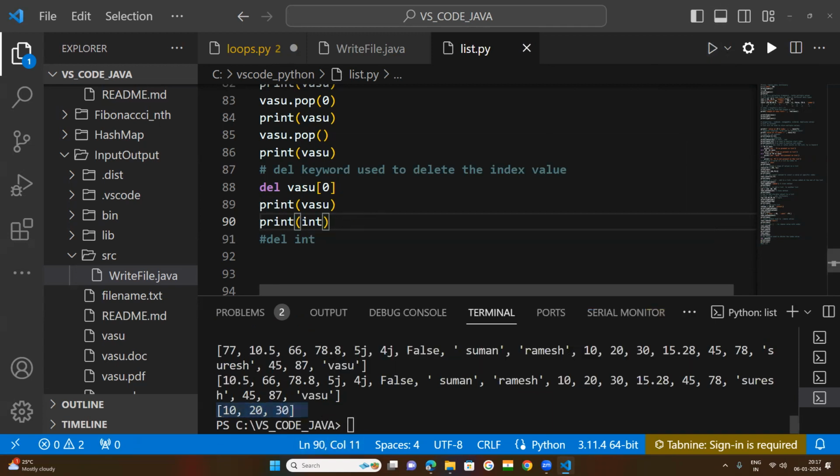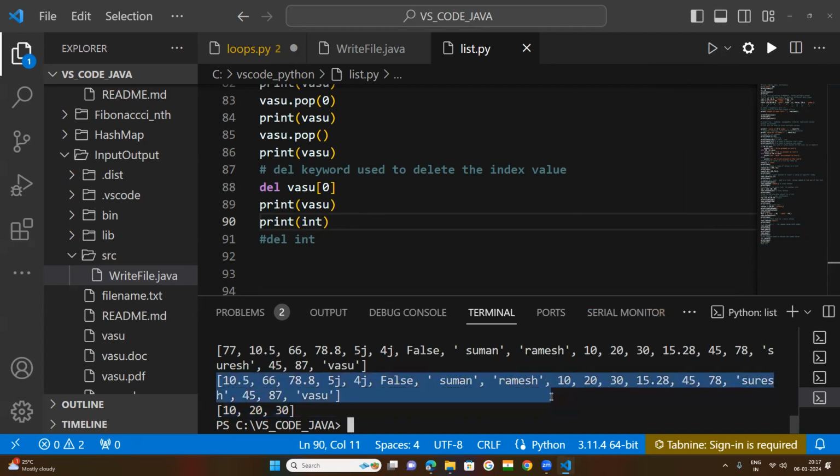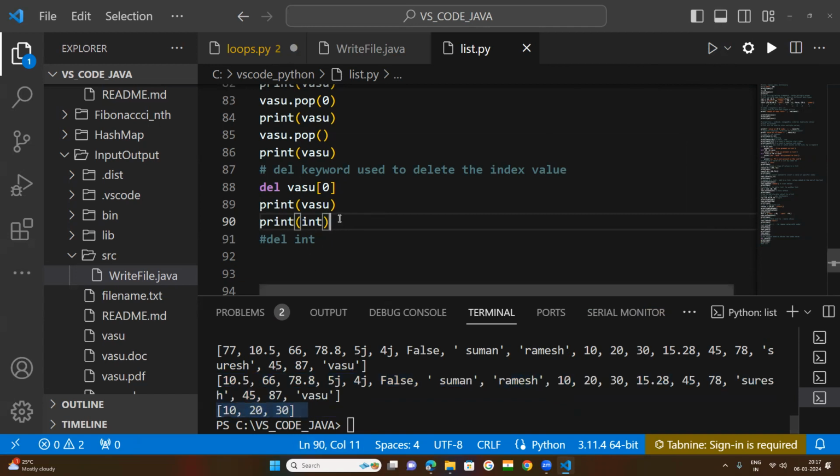Before this, it was the list of Vasu, but I want to delete this list by the del keyword. So you use the del keyword to delete the total list, then the list name.